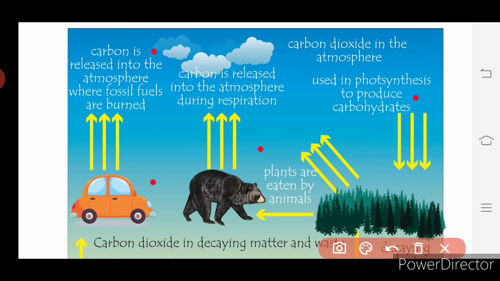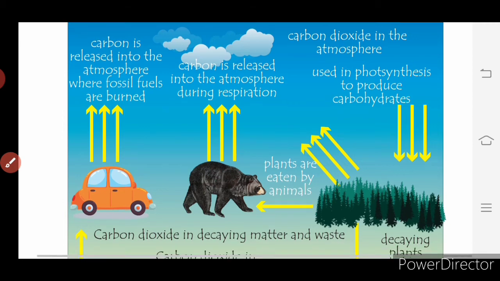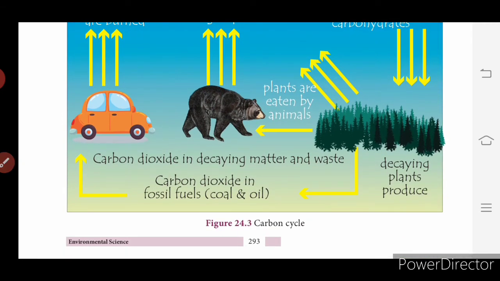Carbon dioxide is also found in decaying matter and waste materials, and in fossil fuels, that is coal and oil. This is given on page number 293. This is the diagram given for the carbon cycle.